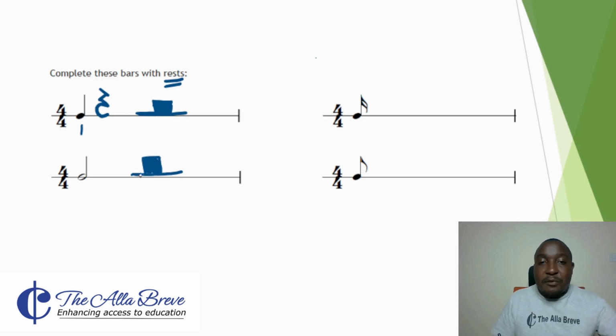And in the rules for 4/4, it's usually advisable to combine 1 and 2, then 3 and 4 can be represented by 1. So rather than drawing 2 crochet rests in the third and fourth beats, we can replace them with 1 minim rest.